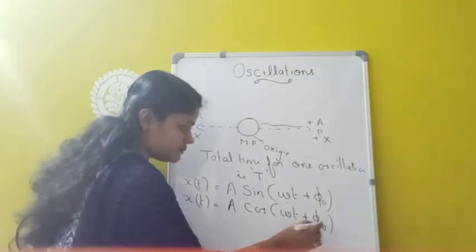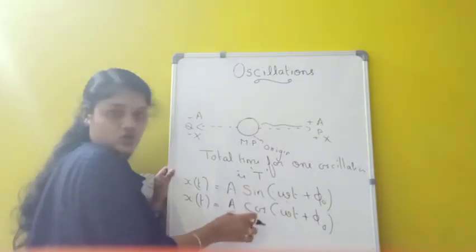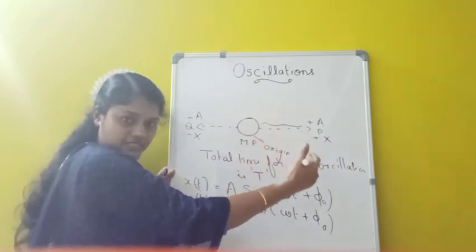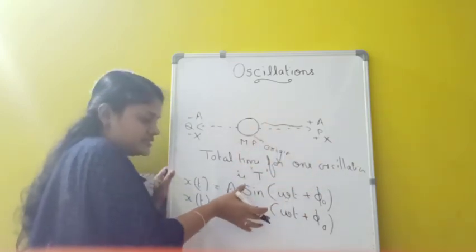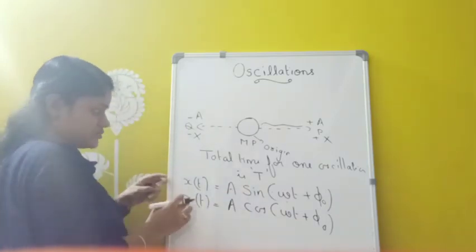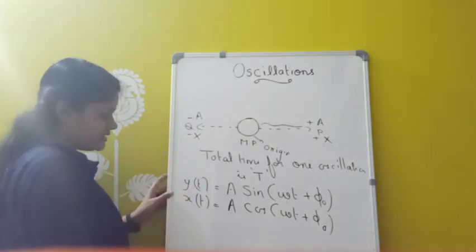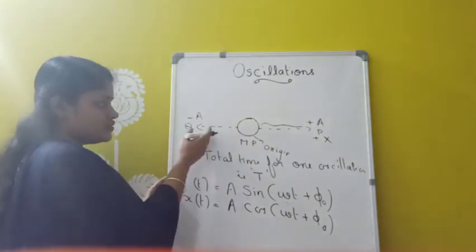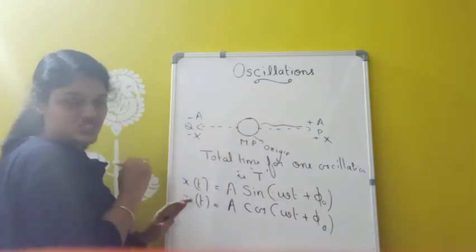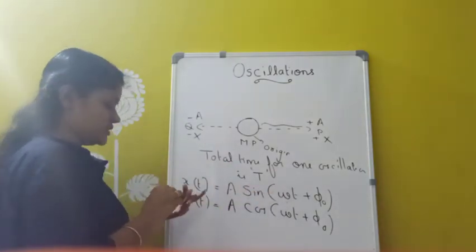So displacement of the particle executing simple harmonic motion can be represented in terms of sine or cosine because it is changing with respect to time as well as it is a repeating function. Suppose the particle is moving in y direction, instead of x of t we can write y of t. But here the particle is moving along x direction, so I am taking x of t. This is the representation of displacement of a particle executing simple harmonic motion.